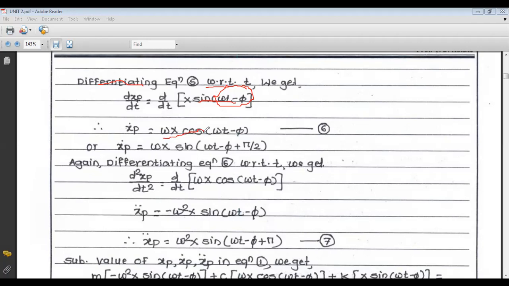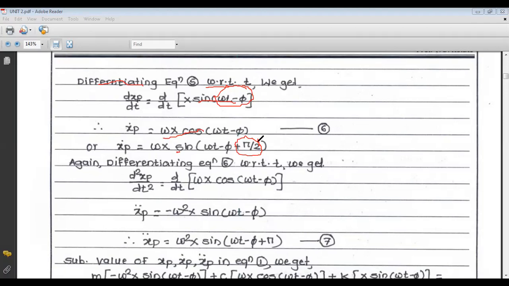Now this cos term can be written as a sine term also. We only have to add plus pi by 2. So if we add plus pi by 2 in the cos equation, it becomes a sine equation. So this is another form of the equation, that is xp dot equals omega x sine of omega t minus phi plus pi by 2. Now this is equation number 6.